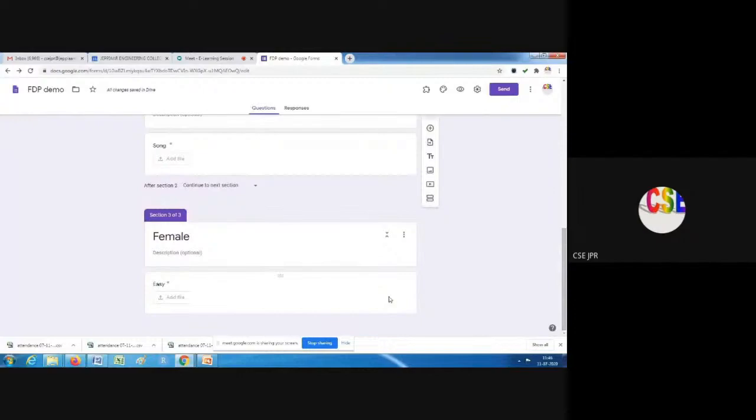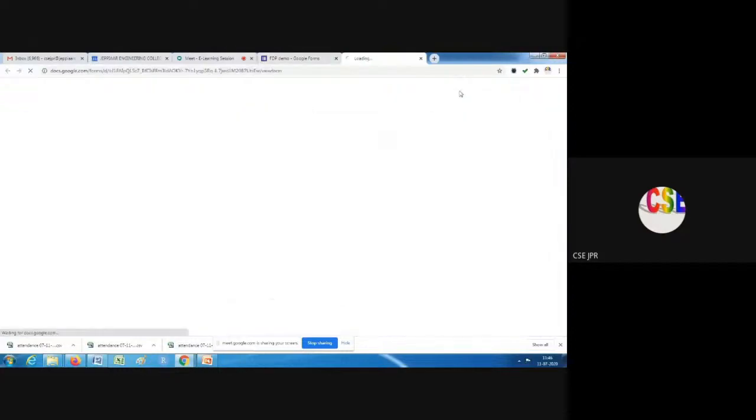After section 2, where do I have to go? We have to continue the section or go to submit form. So after section 2, I select submit form. Then after section 3, I am going to select submit form. There is no option shown there. So let me go to the view form.